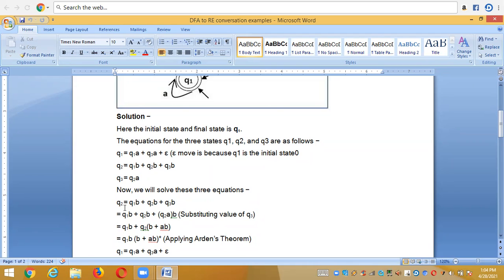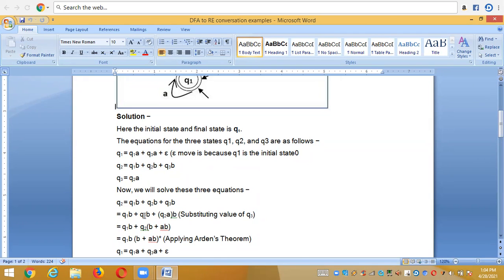See here, Q2 = Q1B + Q2B + Q3B, right? And my third equation is Q3 = Q2A. So I'm substituting Q2A in the place of Q3, substituting equation number 3 where Q3 is equal to Q2A. Now the equation becomes Q1B + Q2B + Q2A into B, which is Q2AB, right?